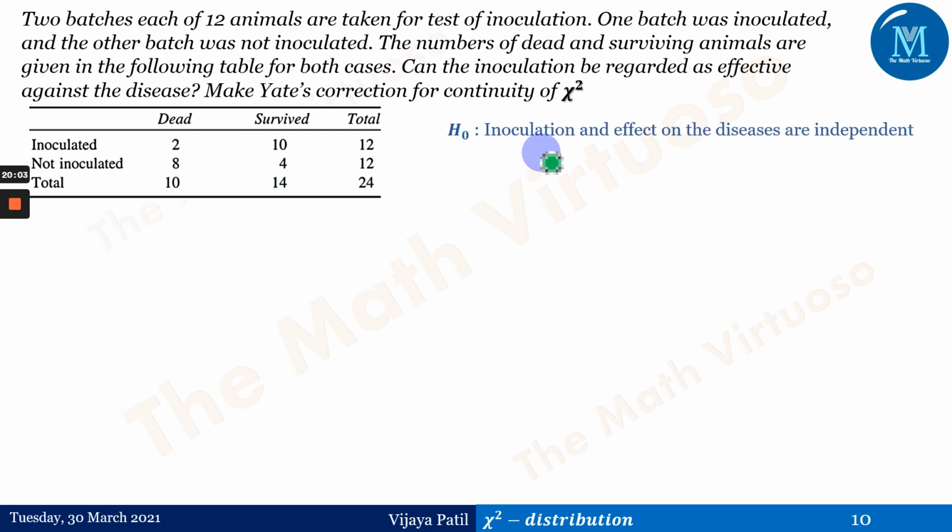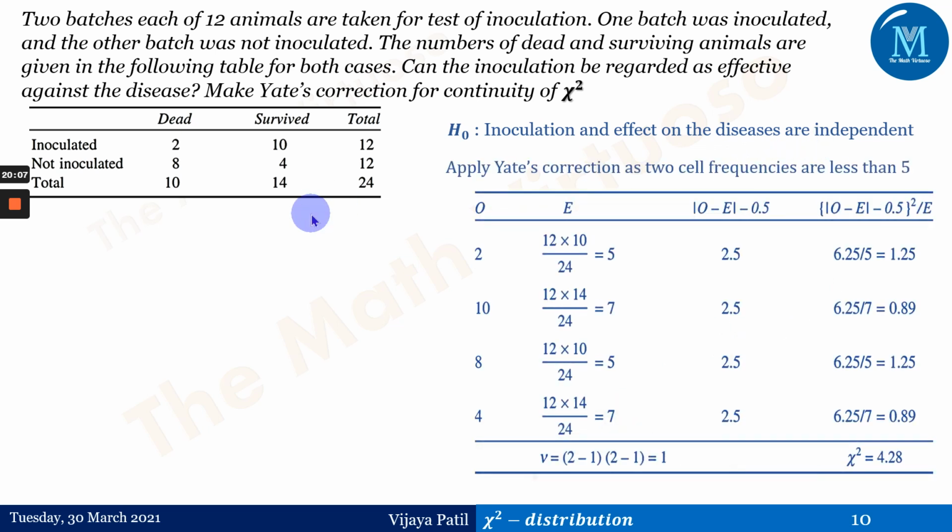So H0 is that inoculation and effect on the disease are independent. We'll be applying the Yates correction as two cell frequencies are less than 5. So what are they? 2 and 4. They are less than 5, and that's the reason we have to apply the Yates correction. It's the same table we have done in the previous contingency tables. The only difference is mod of O minus E in the numerator, minus 0.5, so there is only a small change.